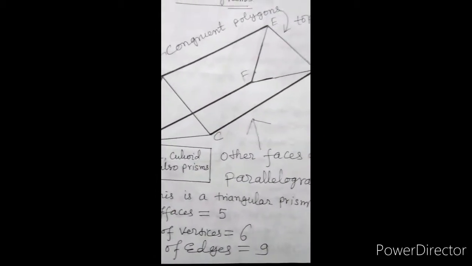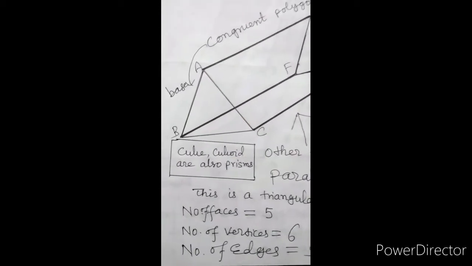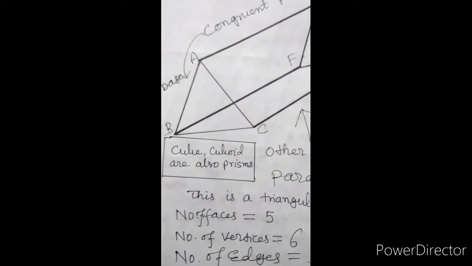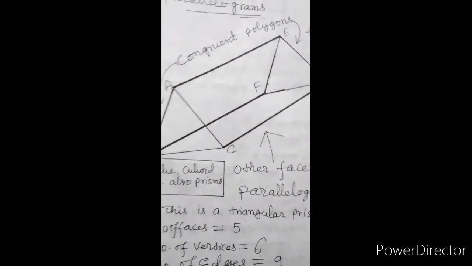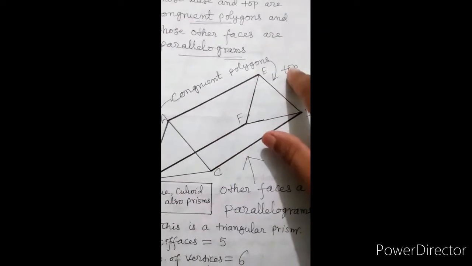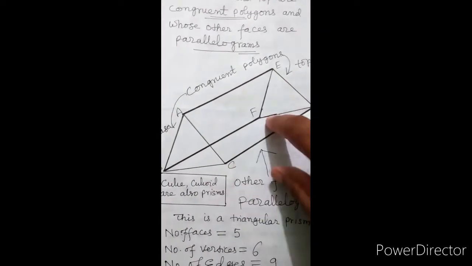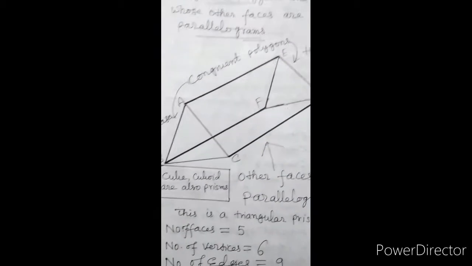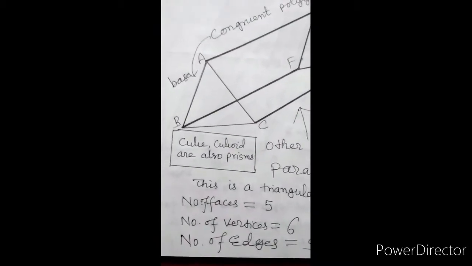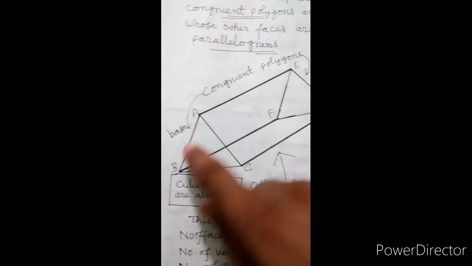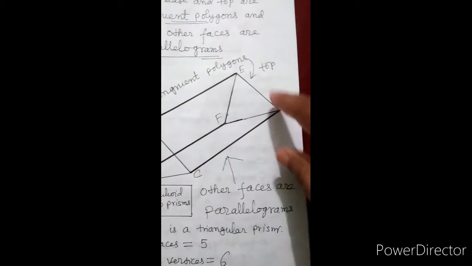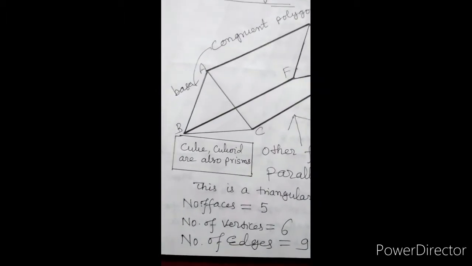This is a triangular prism. Number of faces is equal to 5: 2 triangular faces and 3 parallelograms. Number of vertices is equal to 6: A, B, C, D, E, F. Total 6 vertices.